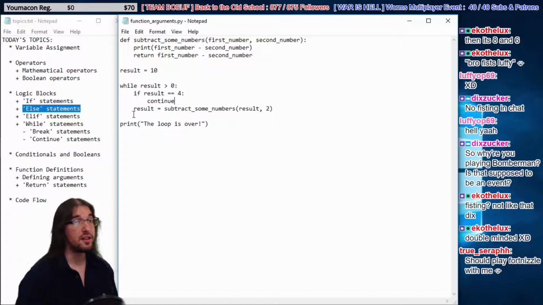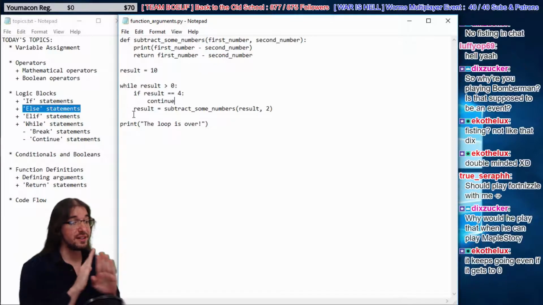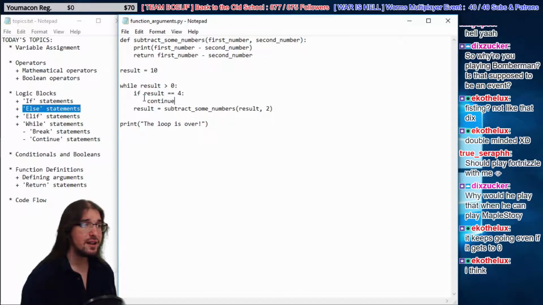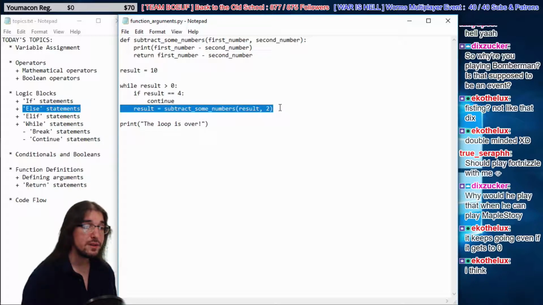So break says the loop is over. Break says, hey, listen, get out, break out of the loop, we're done. Continue says, skip over this part and go right back to here. So actually the loop continues. The loop keeps going, but it ignores everything after continue. It ignores all this stuff and goes right back to the top and keeps going.